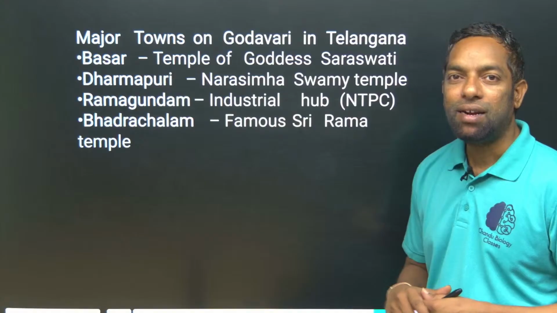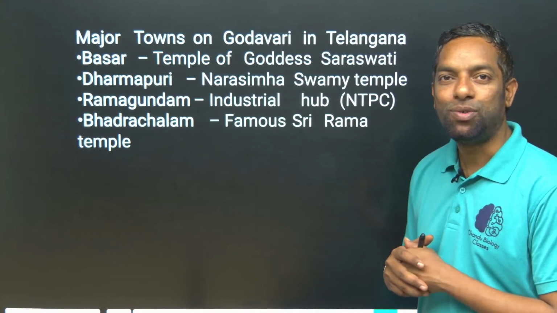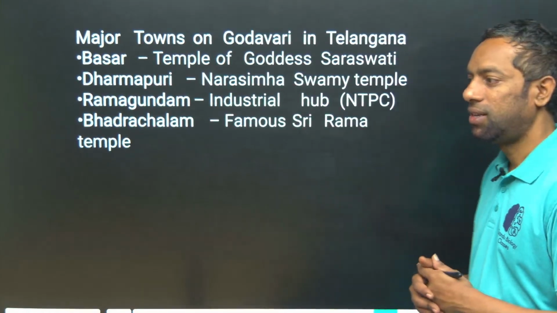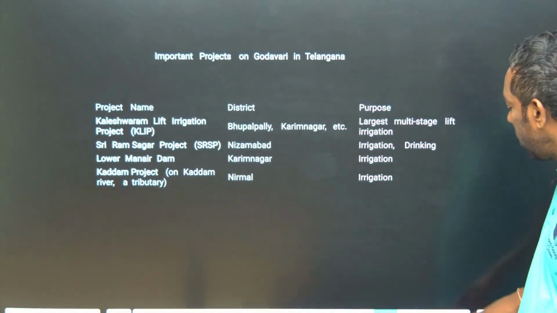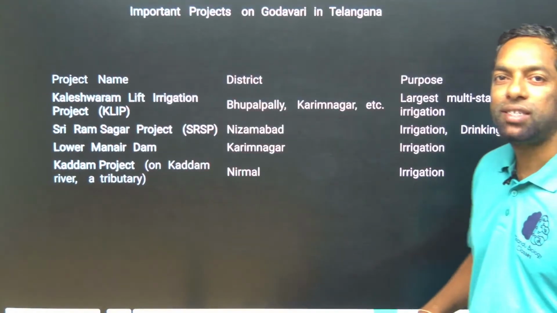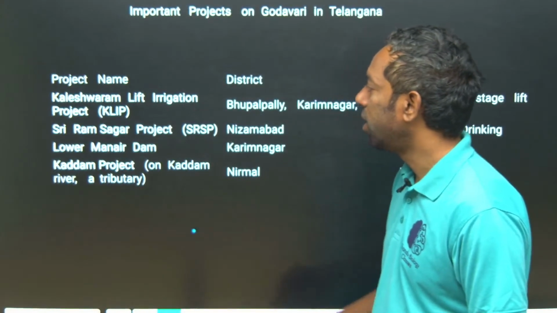The Godavari crosses these main towns. They can ask any kind of question. Important projects on the Godavari River. What are the important projects on the Godavari River? This is also important from the exam point of view.